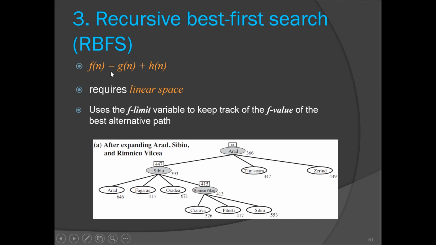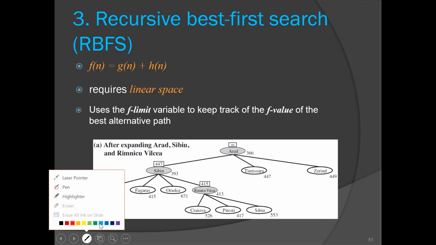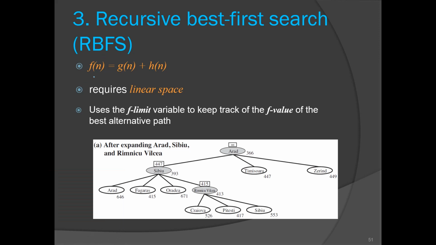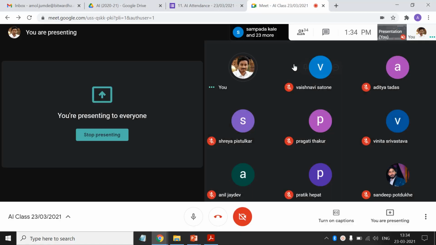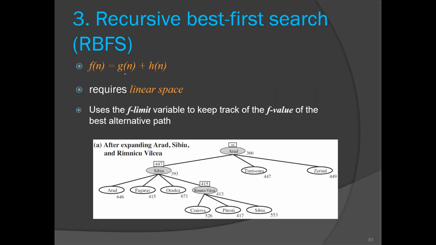As you can see, the evaluation function of the RBFS is the same, that is, the evaluation function is denoted by f of n, right? So f of n equals g of n plus h of n, and we know that g of n is our path cost and h of n is our heuristic function, right?